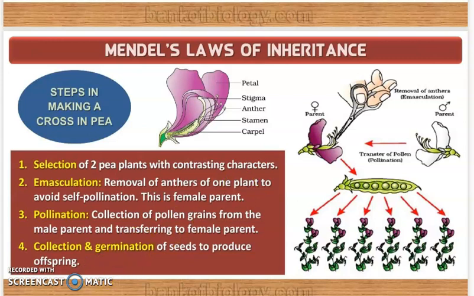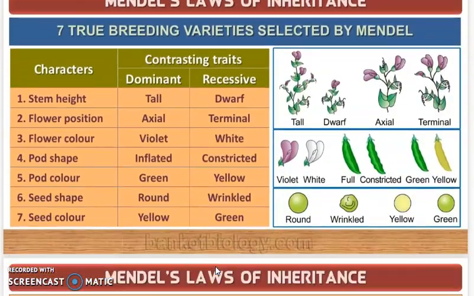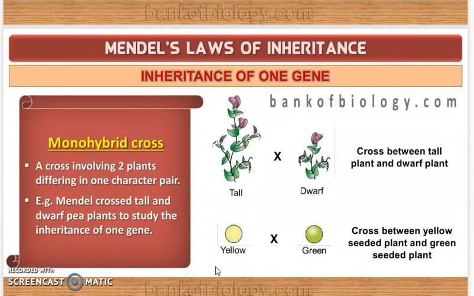Okay, now let us move on to the inheritance of the Mendel, right? So first let us see about the inheritance of one gene. ഒരു single gene എടുത്തിട്ട് how did he study the inheritance? That is what we are going to learn first. It is called as Monohybrid Cross. ഒരു single gene വെച്ചിട്ട് മാത്രമാണ് we are going to learn about the hybridization technique.